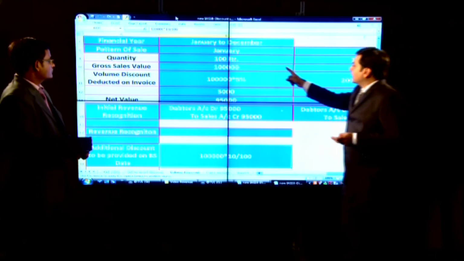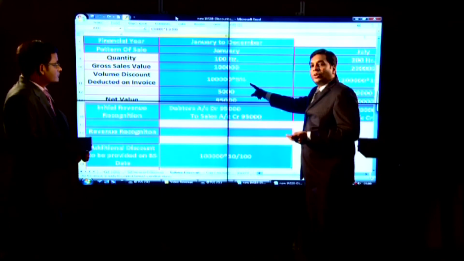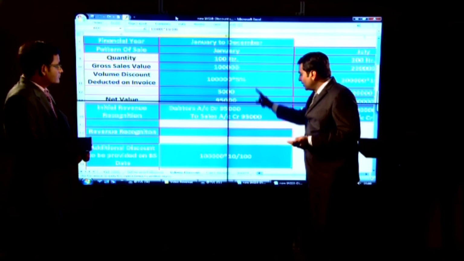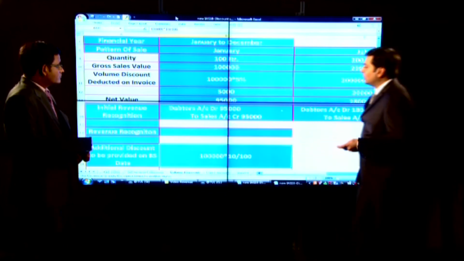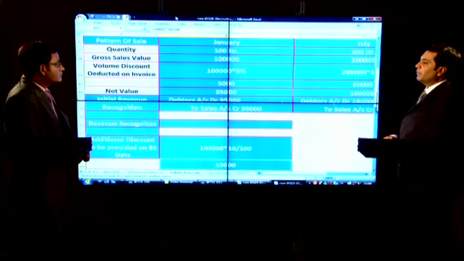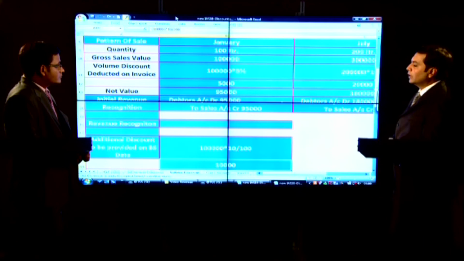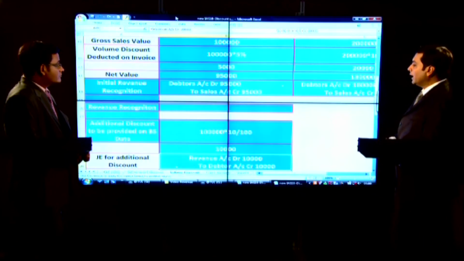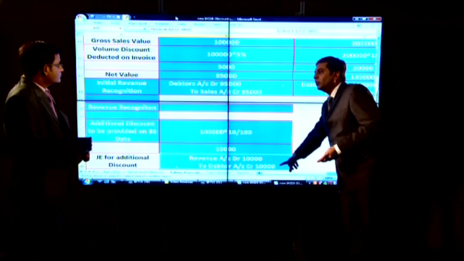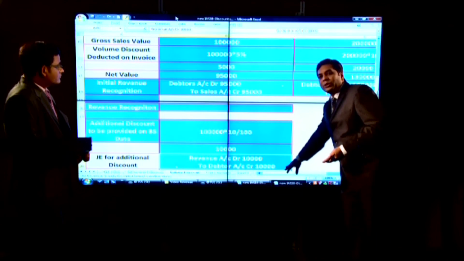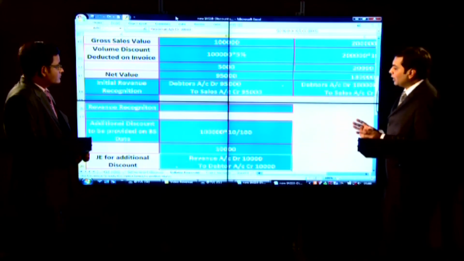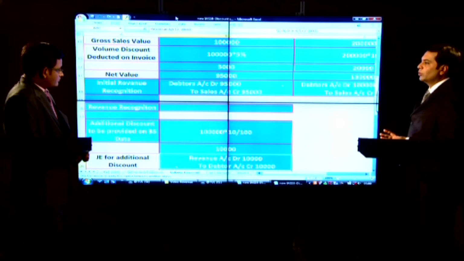But on the first 100 liters, I have given a discount of only 5%. That's why an additional 10% of discount shall be awarded. How will that be awarded? By adjusting it to revenue. That's an important point to understand, that the adjustment will take place against revenue.